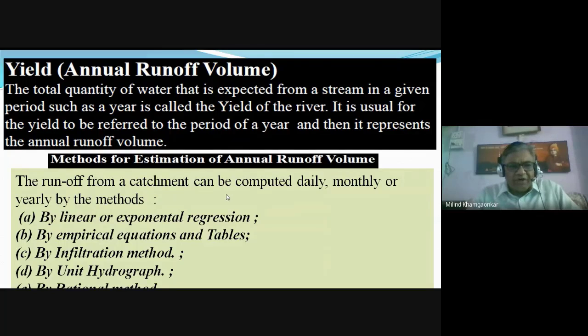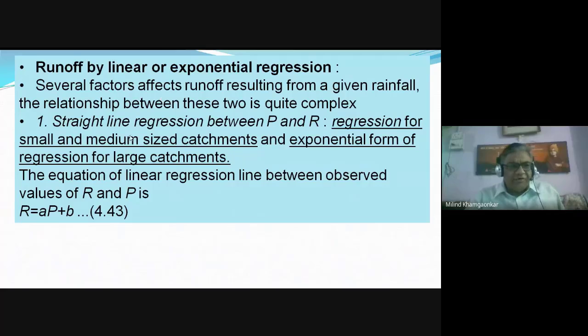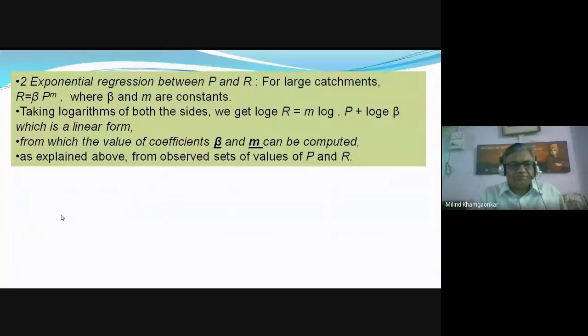This yield or runoff from the catchment can be computed daily, monthly, yearly by various methods: linear or exponential method, empirical method, infiltration method, unit hydrograph method, rational methods, etc. There are certain equations expressed in terms of a straight line regression between the precipitation P and the runoff R. That is, runoff R is equal to AP plus B. R and P represent the runoff and the precipitation respectively. A and B are constants.